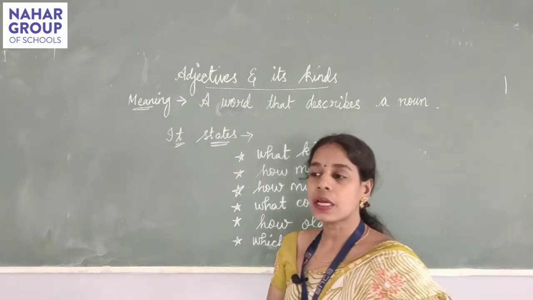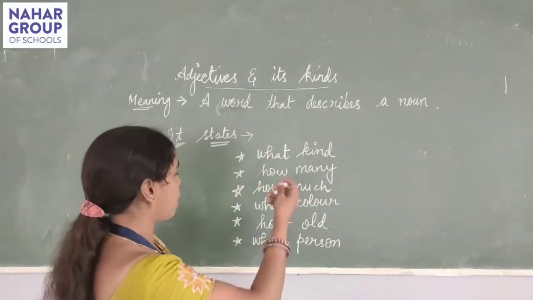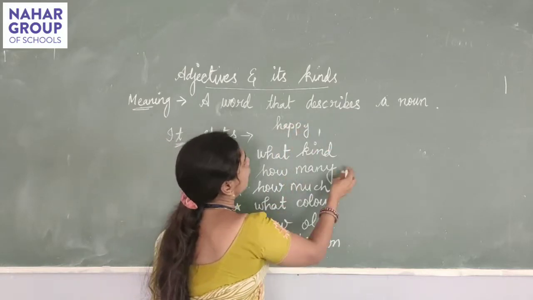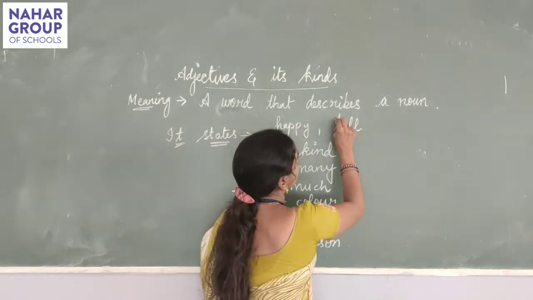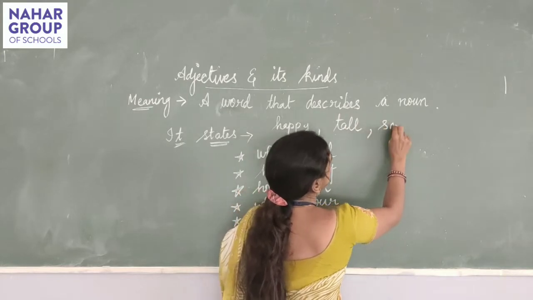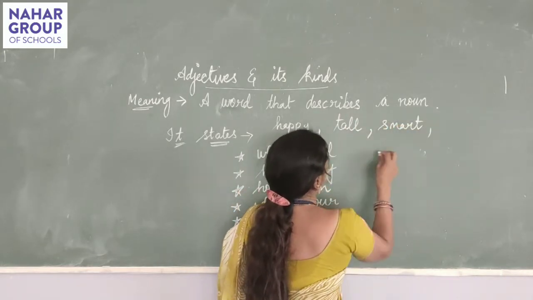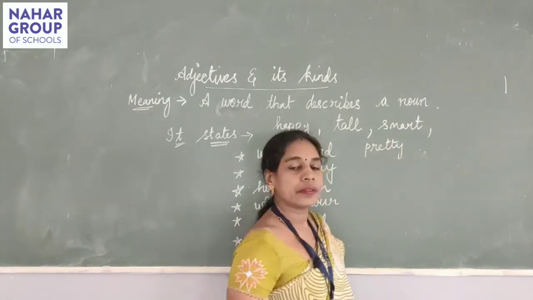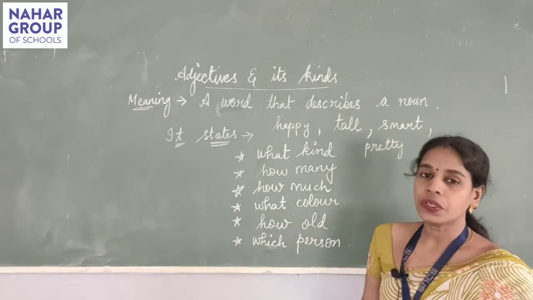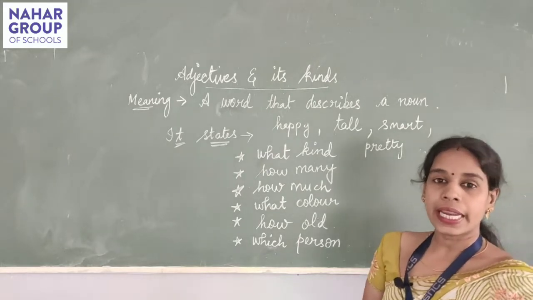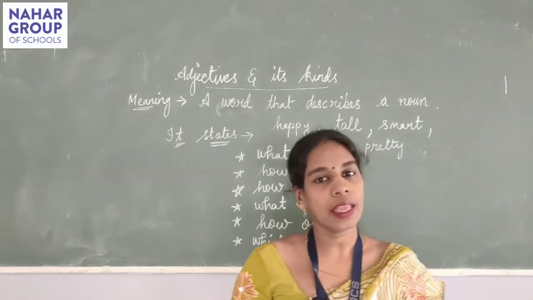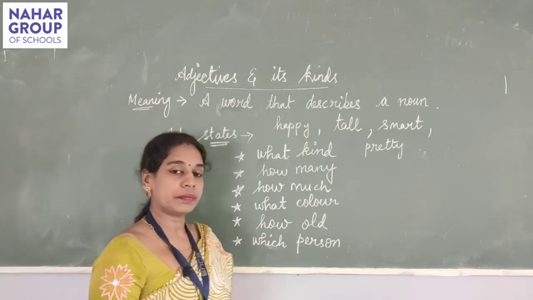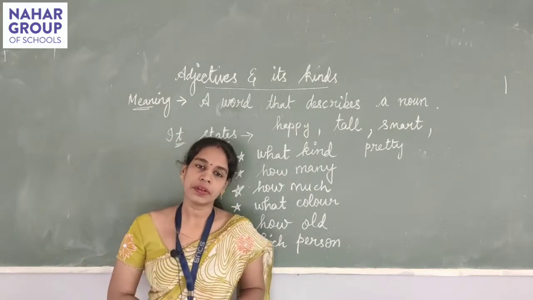So let us see some examples of the adjective. Happy, tall, smart, pretty, intelligent, useful, great, thin, predictable and many more.